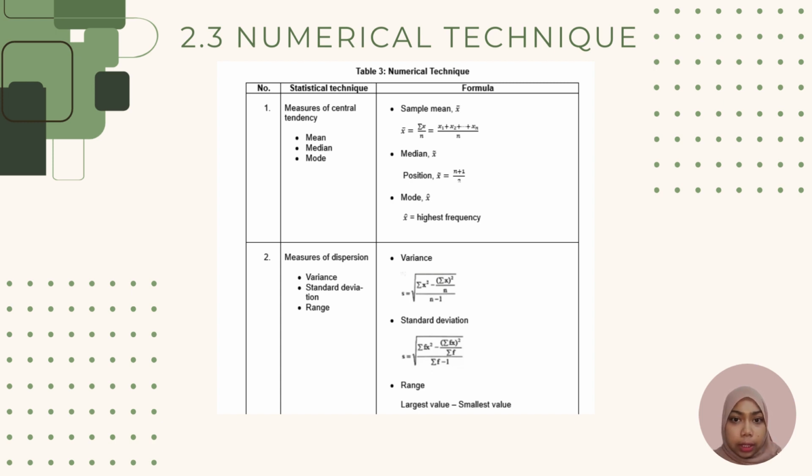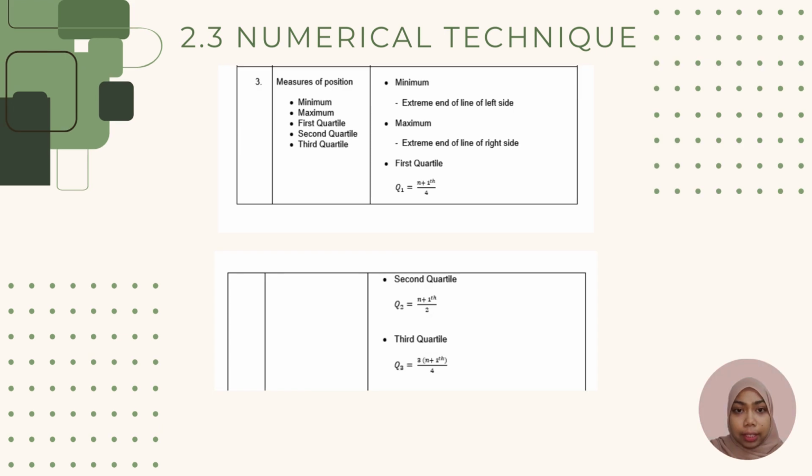Okay, the first one is measures of central tendency. We have to find the value of mean, median, and mode by using this formula. The second one is measures of dispersion. We have to find the value of variance, standard deviation, and also the range. Next, the third technique is measures of position. The values of minimum, maximum, and the first, second, and third quartiles need to be found.